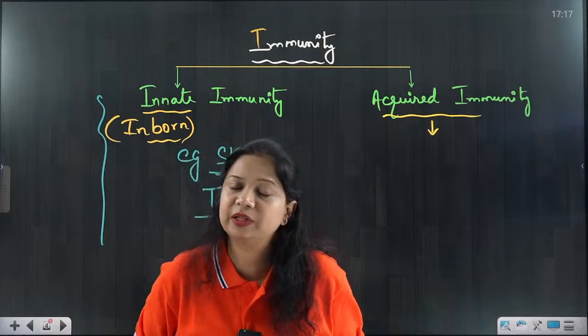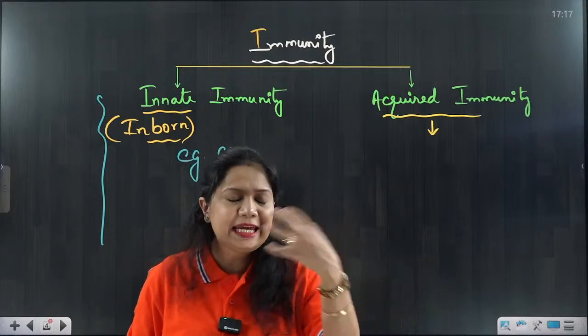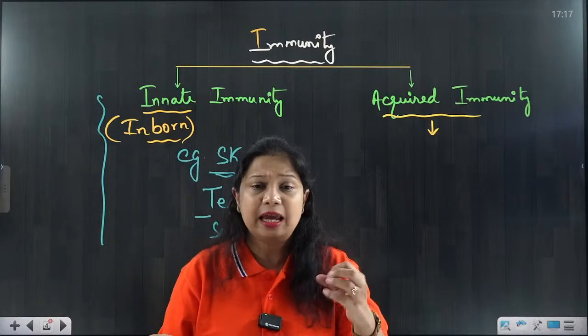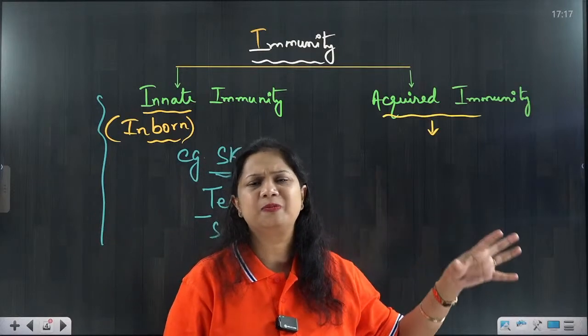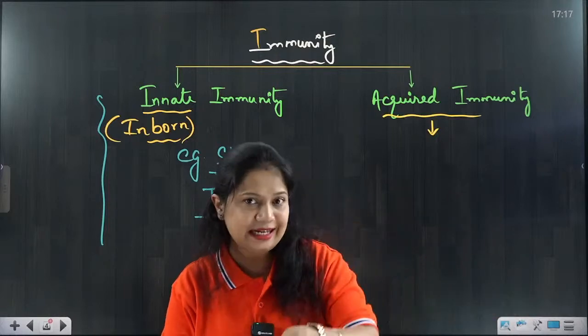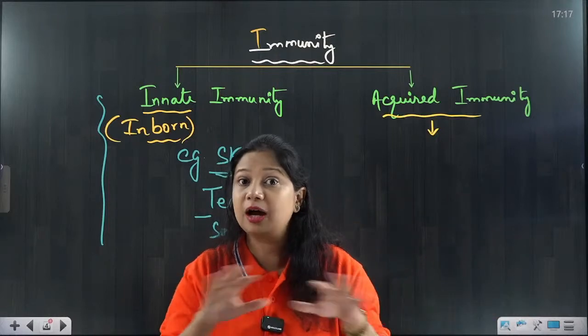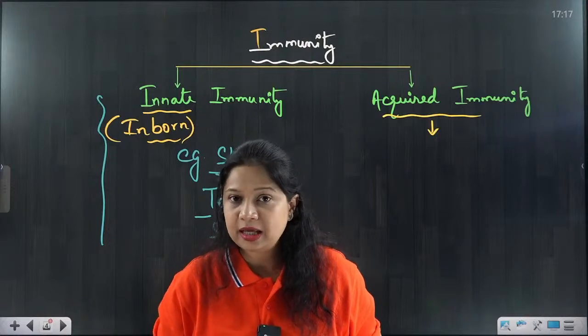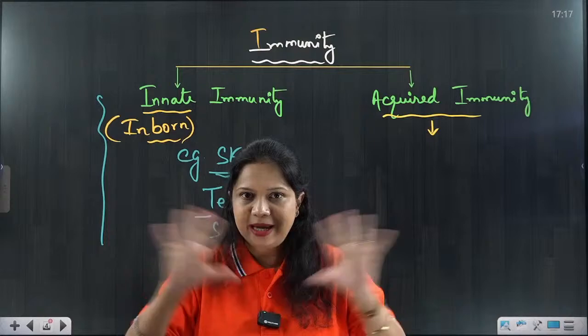Same thing happens with our immune system. When any kind of pathogen, any kind of foreign substance, any kind of bacteria, virus, fungus, anything that has entered our body, which is not our cell, which is not beneficial for us, our immune system will be activated.